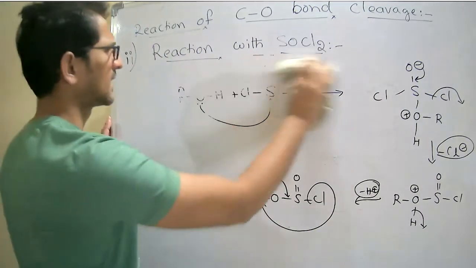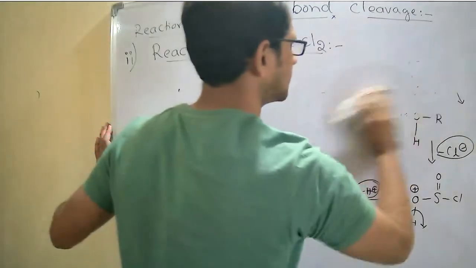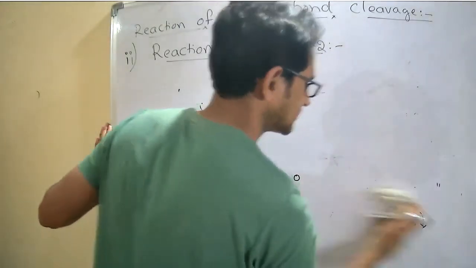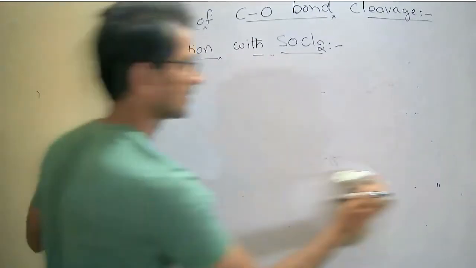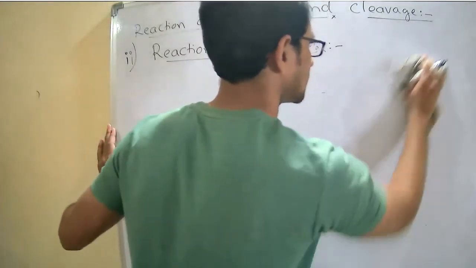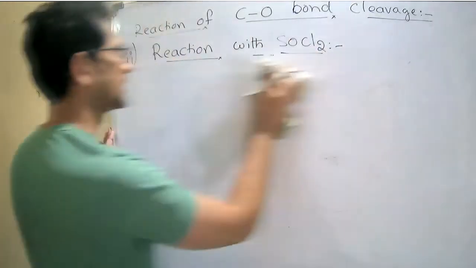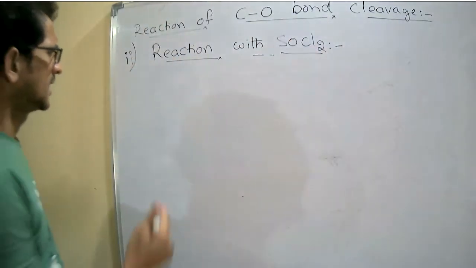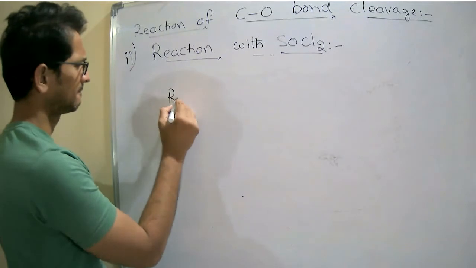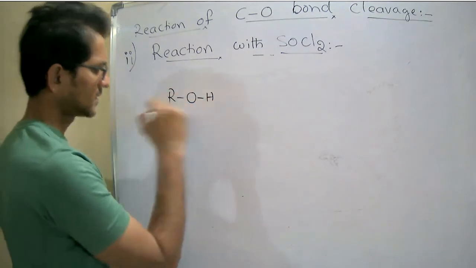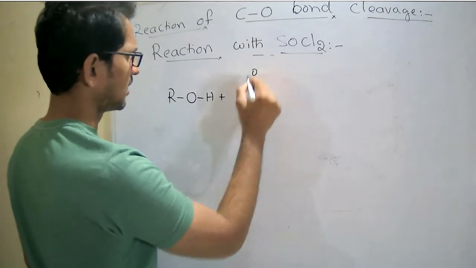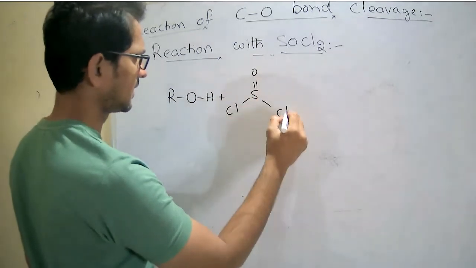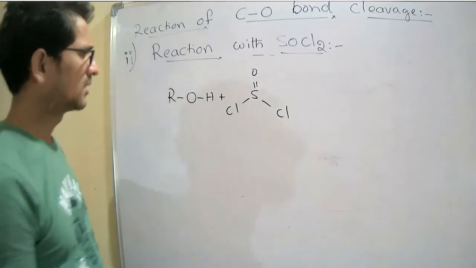And coming to the second reaction, in the presence of pyridine. So ROH with S=O, Cl, Cl, that is SOCl2.